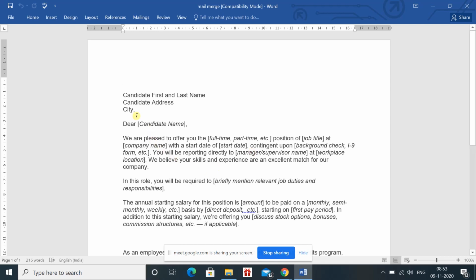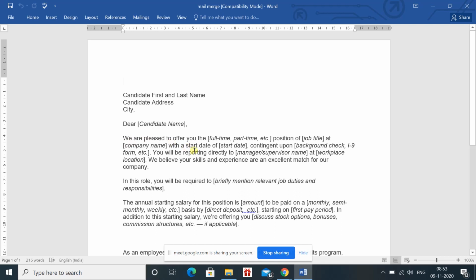In that, you are required to write the first name, last name of the candidate, address, city. These are the personal details of the candidates which will vary from candidate to candidate, and in every letter these details will change automatically. And here also, if you want the greeting line, dear candidate name, that will also change automatically. Suppose you are sending the offer letter to me, it will write dear Neha automatically by taking the personal detail from the Excel sheet.